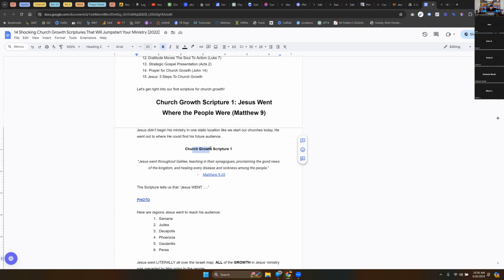You can also have that Church Growth Scripture in a header 3. And in this case, this is not a header 3. This appears to be normal text. But if you do have even subpoints under the header 2, because it's a long section, you can include it in some of your header 3s, and that's fine.